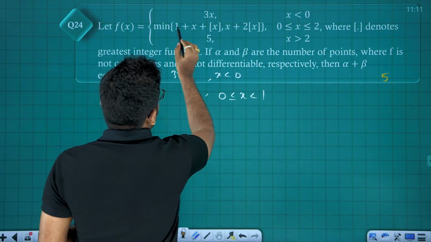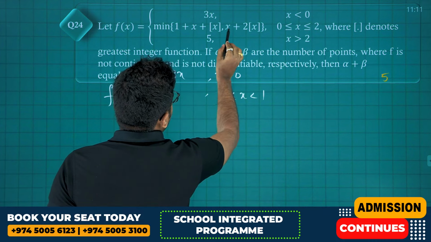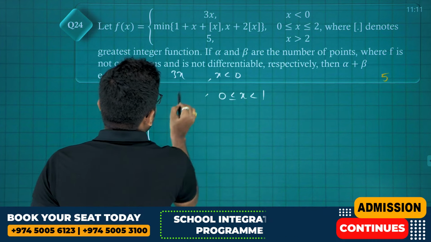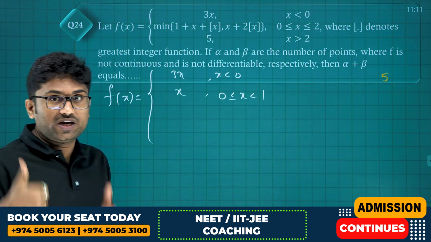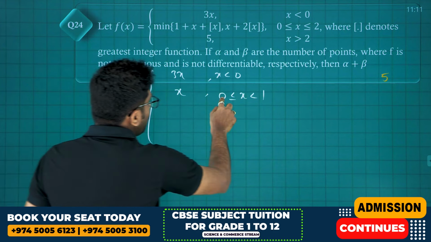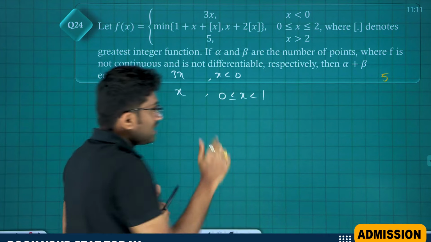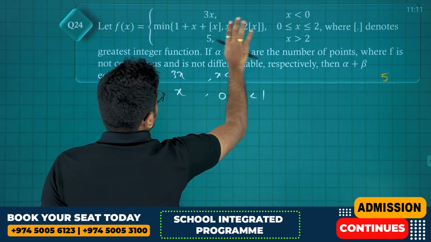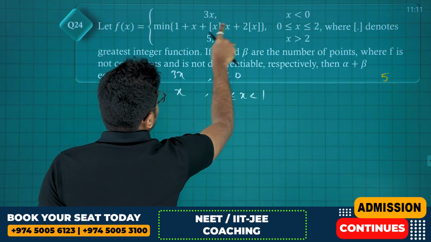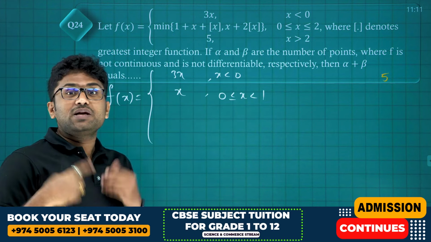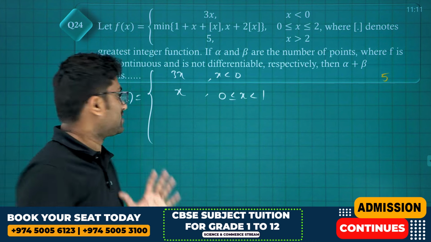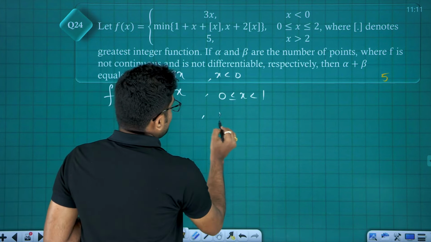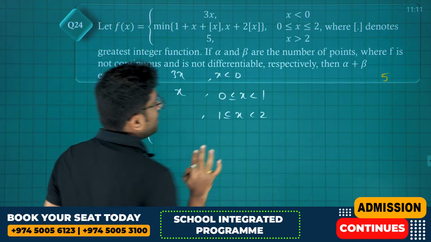So now minimum of 1 plus x and x. Minimum of 1 plus x and x is x only. Are you getting me, friends? Where x belongs to 0 to 1, step x is equal to 0. Now put step x equals to 0 in these two. Now we have two functions, 1 plus x and x. What is the minimum of 1 plus x and x? Which is x. Done.